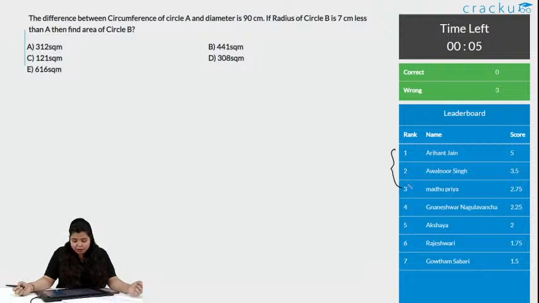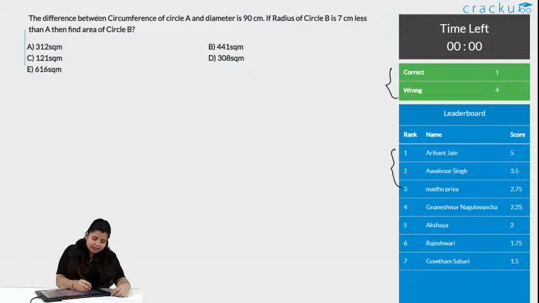Okay, we have 3 wrong answers and 0 correct answers. Okay, now we have 1 correct answer and 4 wrong answers. Most of the people are not even attempting this. You need to attempt the question. Yes, there is negative marking, so if you are not able to do this, you can skip the question. Let us see what the solution is now.